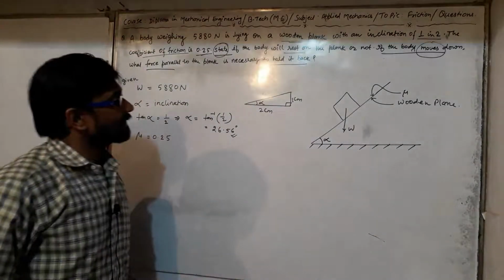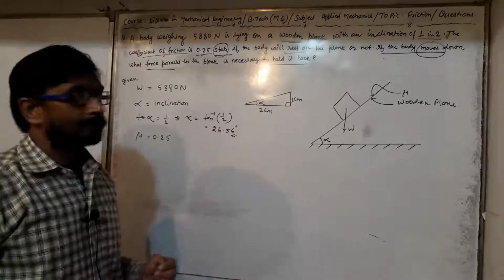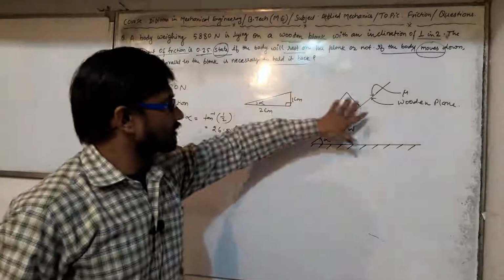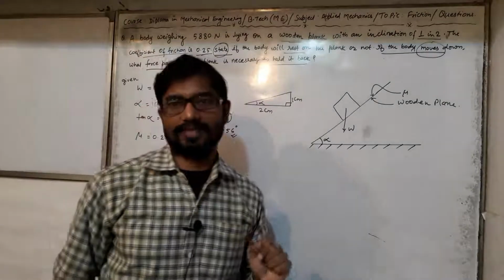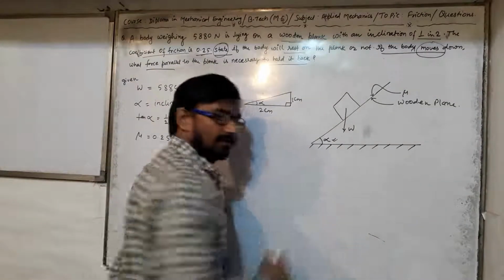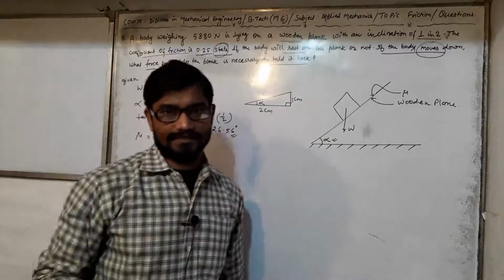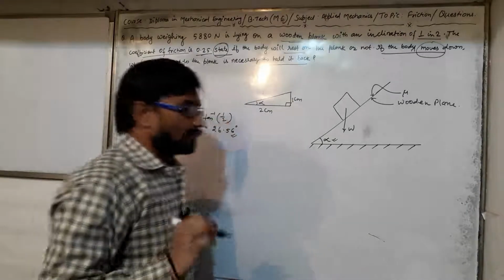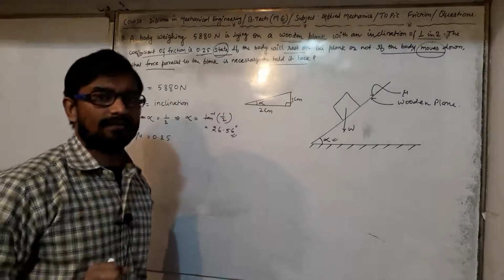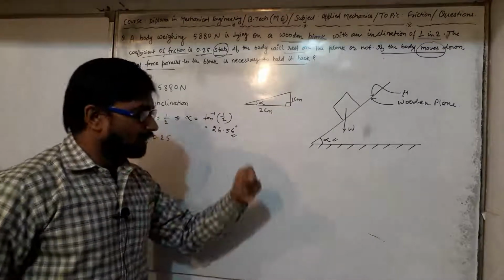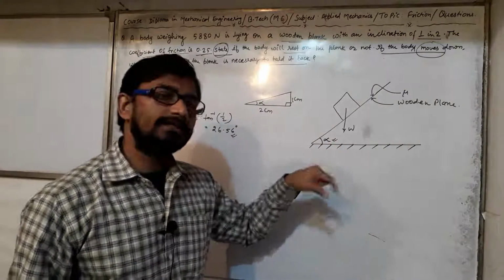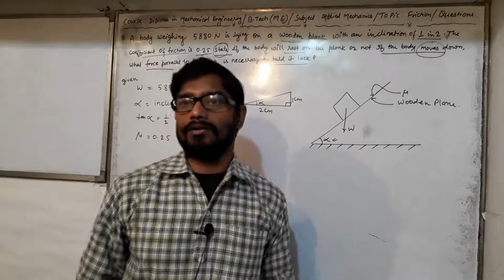To reach the conclusion, we have to check the inclined angle and the angle of friction. Once we have these two values, we compare whether the inclined angle and the angle of friction are equal or not.